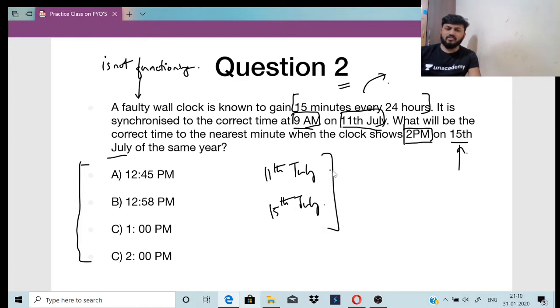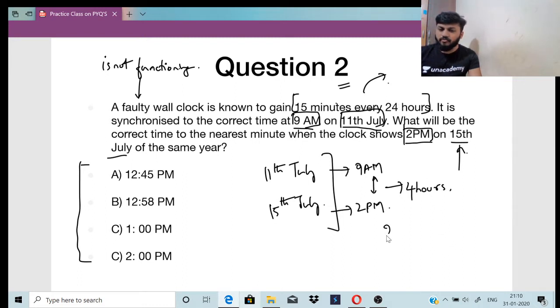Right, so 11th July it is showing 9 a.m. 15th July 2 p.m. का टाइम चाहिए मुझे. So what is the difference between 9 a.m. to 2 p.m.? It is 4 hours, right?